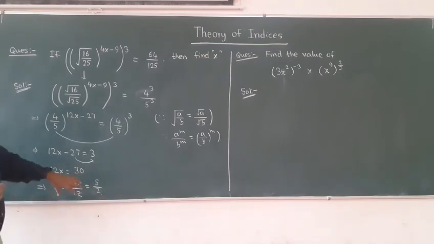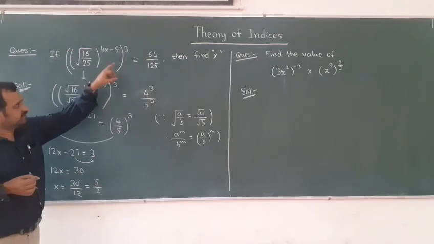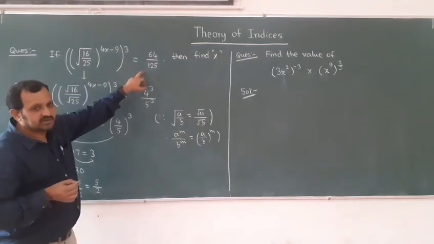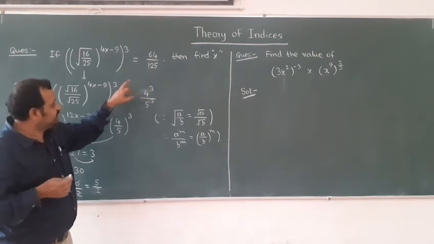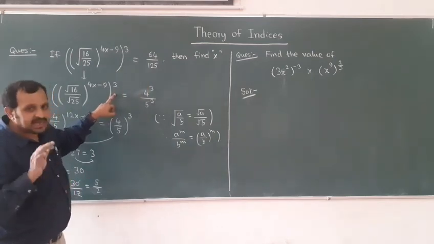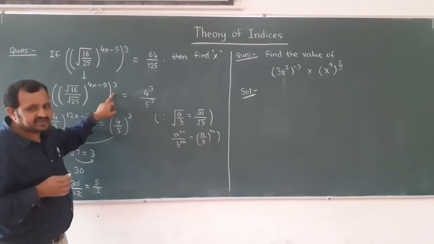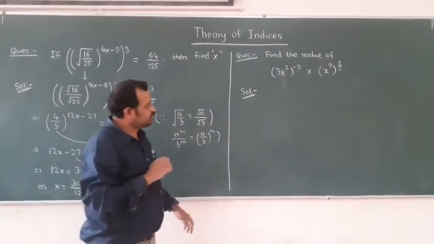So you can cross check, put this value here. You will find that this value is equal to 64 by 125. Just you have to identify the appropriate law of indices to get the answer of any question. Let us see one more question.